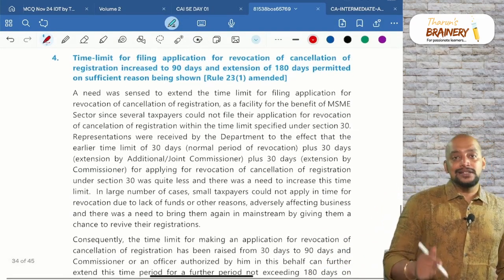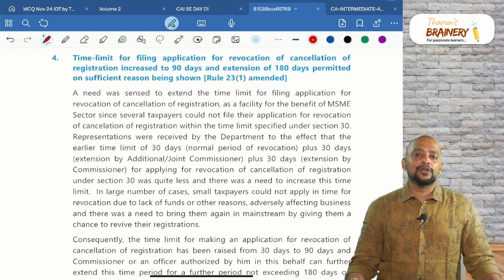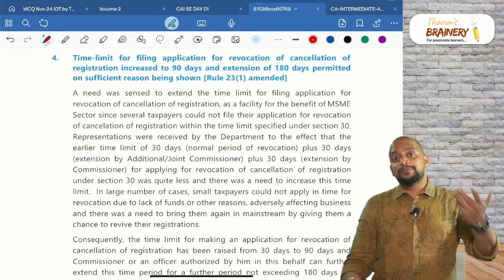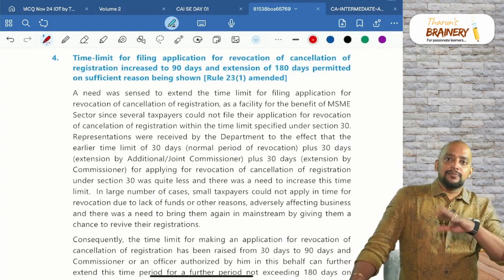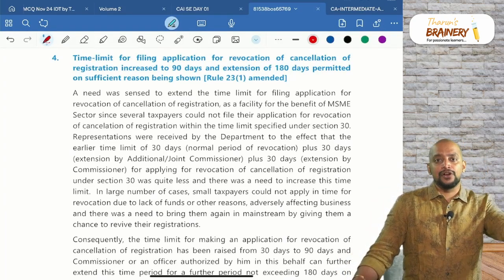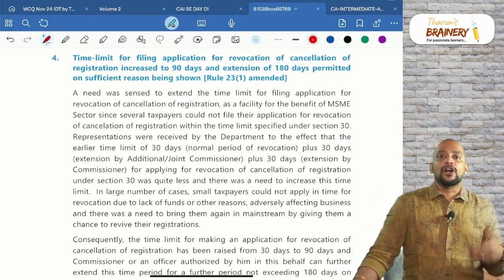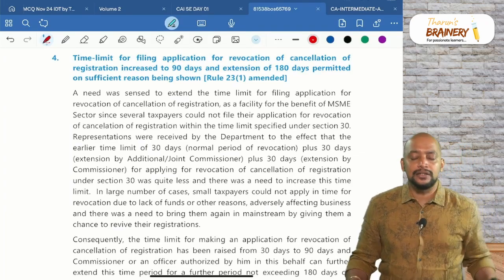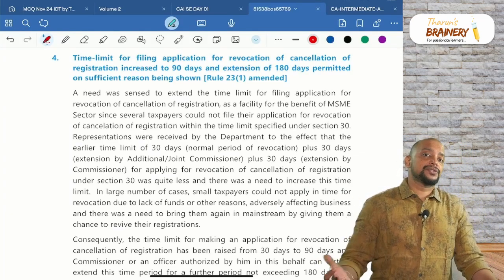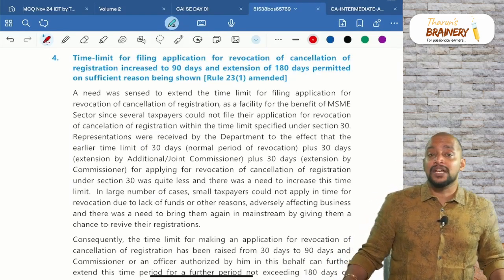Then next, this is also an old amendment, September 24 only. Revocation of application for registration. First, our registration got cancelled because of some reasons. Our registration got cancelled either because we contravened the provisions or not filed returns, etc. Our registration is cancelled. Now we are making application for revocation. What is the time limit within which we need to make the application?